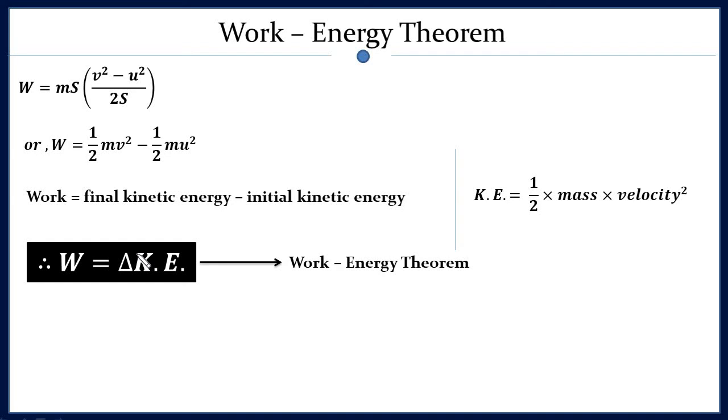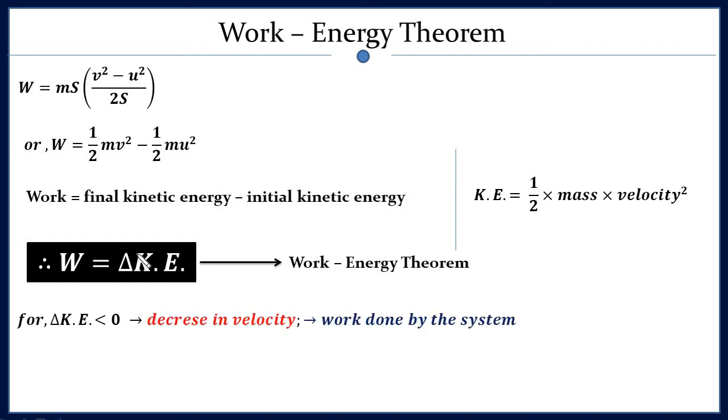Okay. Suppose kinetic energy is decreased. What does it mean? If the final velocity of the object is less than the initial velocity, then v will be lower as compared to u. Therefore, we will have a decrease in kinetic energy. What does negative change in kinetic energy mean? Your system is losing energy. If your system is losing energy, it means it is performing work at the expense of its own energy, right? That's why kinetic energy is decreasing.